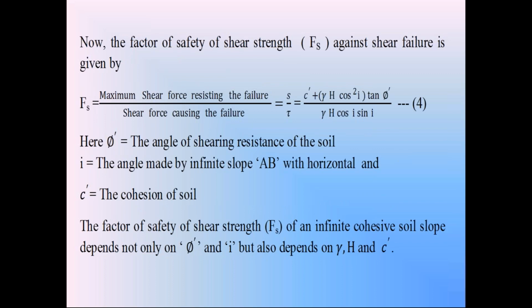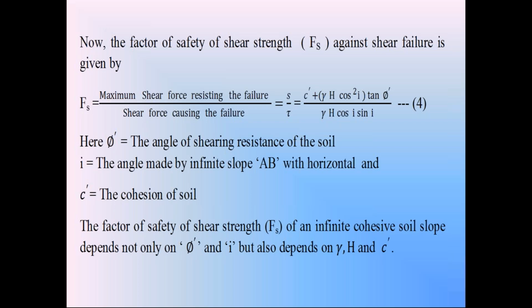That equation 4 is the factor of safety of shear strength: Fs is equal to c', that is cohesion, plus gamma h cos square i into tan phi', divided by gamma h cos i into sin i. This is the equation of factor of safety of the infinite cohesive soil slope in dry condition. If the factor of safety Fs is greater than 1, soil slope is stable. If the factor of safety is equal to 1, soil slope is about to fail. And if the factor of safety is less than 1, soil slope is not stable. That is the condition of this Fs, factor of safety.